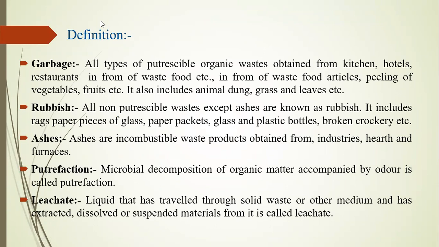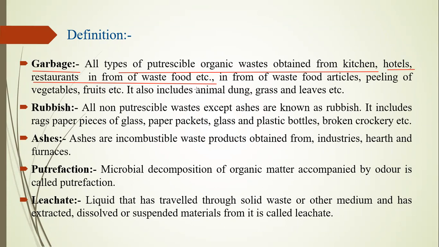What is the definition of solid waste management? It covers all types of organic waste obtained from the kitchen. Here we have to consider only solid types of waste, not any liquid waste. Then waste rejected from hotels and restaurants in the form of waste food, etc. It means we have to reject all types of organic waste. Organic waste means it comes from the earth. That's called organic, and we have to reject it.